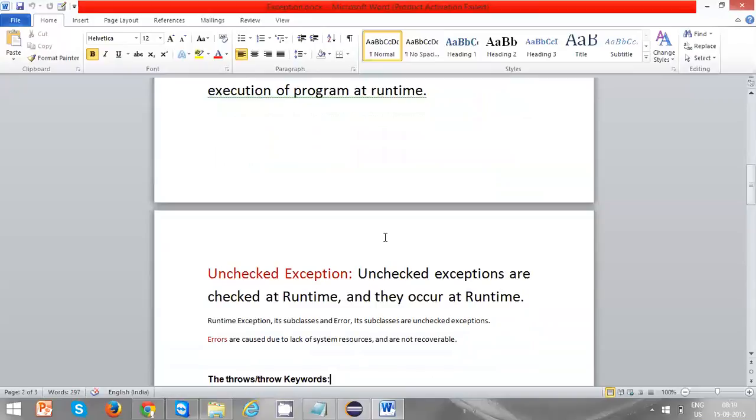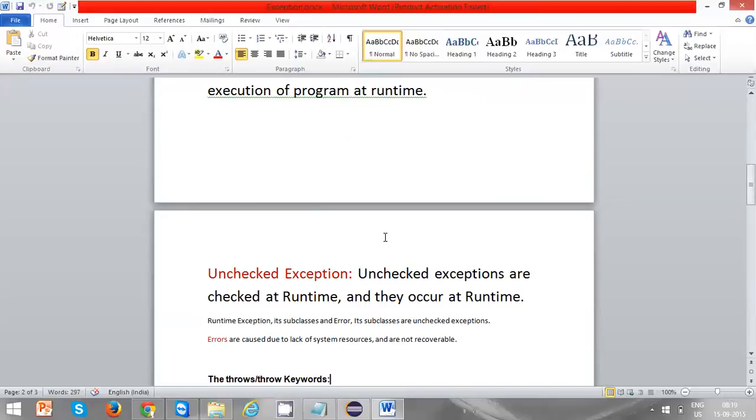And for unchecked exceptions, the compiler will not ask you to handle it. When you are reading an array, you might read an extra index which is not available, or you might try to divide a value by zero.